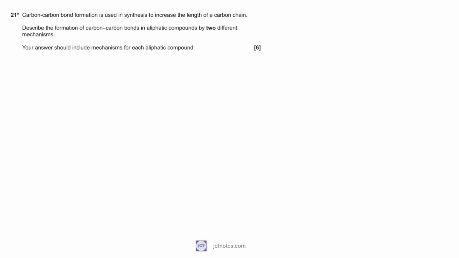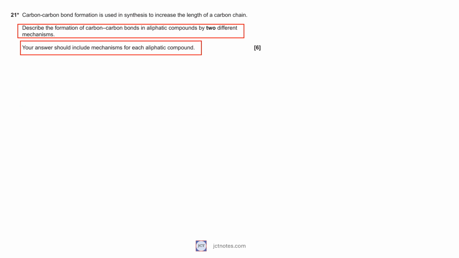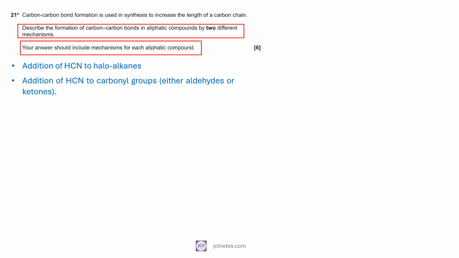In question 21, we are asked to describe the formation of carbon-carbon bonds in aliphatic compounds by two different mechanisms. Our answer should include mechanisms for each aliphatic compound. The most common ones are the addition of hydrogen cyanide to haloalkanes and to carbonyl groups, either aldehydes or ketones. There are more possible methods like the addition polymerization of alkenes or the radical substitution. However, this latest method does not allow good control of the products obtained. I will answer the question using the addition of hydrogen cyanide to haloalkanes and to carbonyl groups.